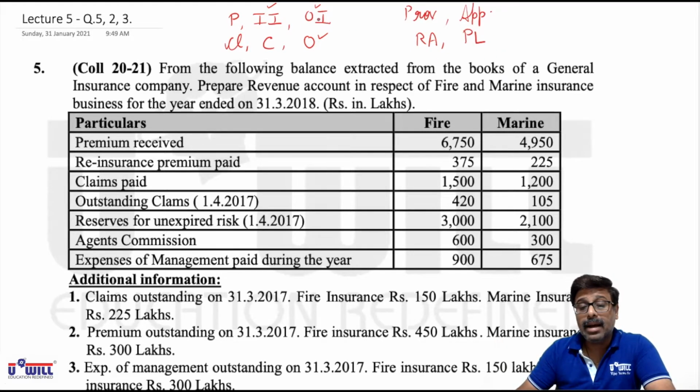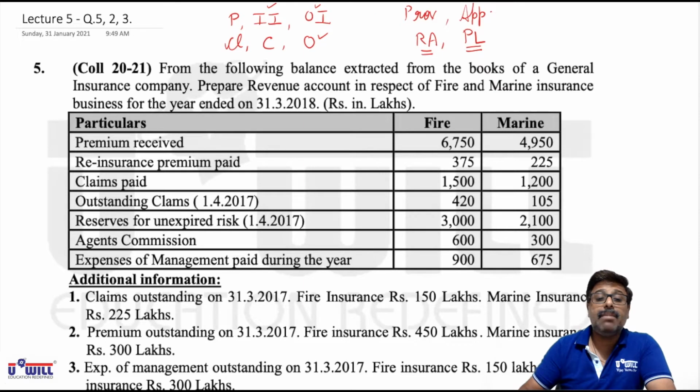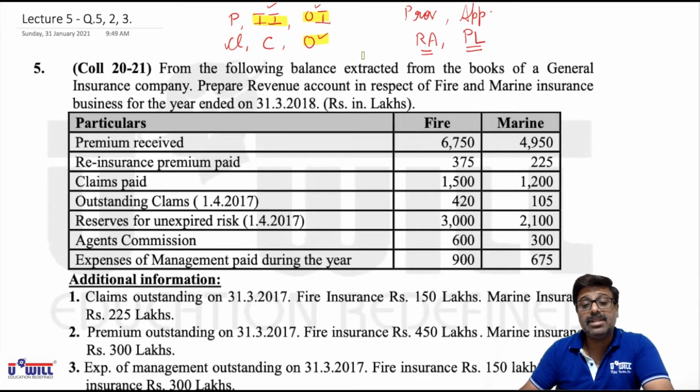In the same way, other incomes and operating or other expenses also, if they can be identified with a particular insurance business, then they will come in revenue account. If they cannot be identified with any particular business, then they will be recorded in P&L account. So this RA and P&L marking we will do for which items? Investment income, other incomes, and operating or other expenses.